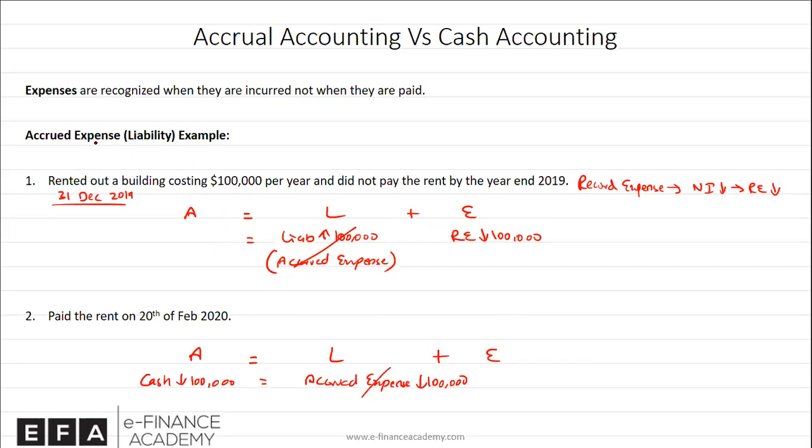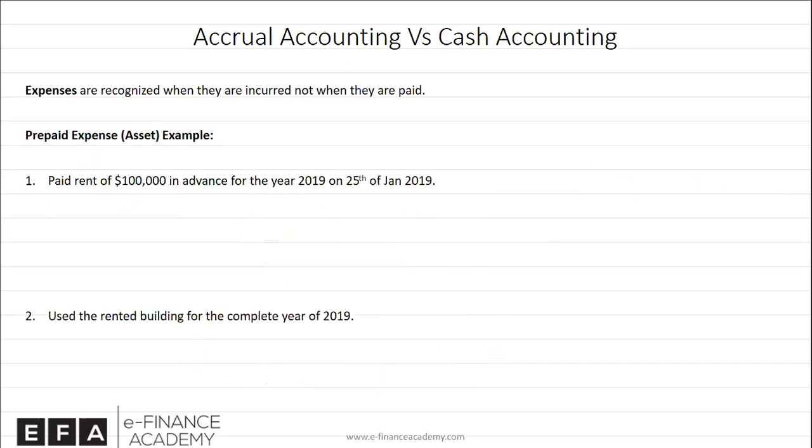So accrued expense is a liability, a temporary liability. This is when you have used a service or a benefit, but you have not paid for it. Let's look at the opposite transaction. What if you pay for a service or a benefit in advance and you haven't got any benefit yet? Now, to answer this question, let's think of how we define an asset. What is an asset? An asset is anything that the company owns and expects to derive future benefit from, by using it in the form of monetary or non-monetary benefit.